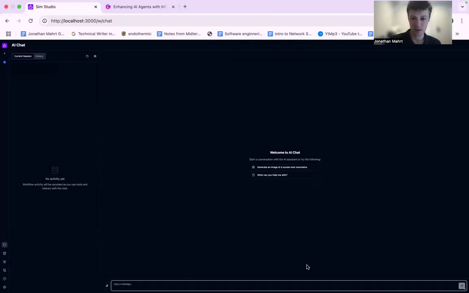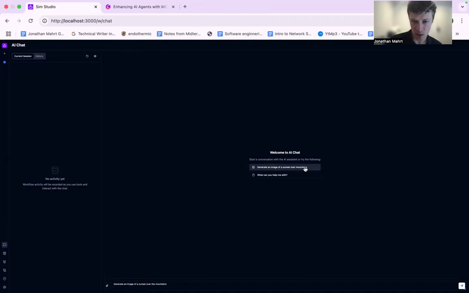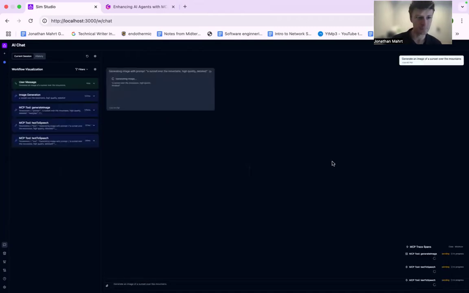Once you're here, you can see that we are on the AI agent with a neat interface. On the left, you have an activity workflow representation, so you can really see what MCP servers are being utilized. If we just ask our AI agent a question, we start by asking it to generate an image of a sunset over a mountain and send the question.